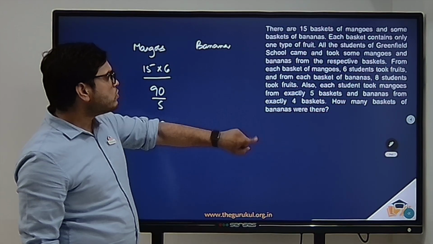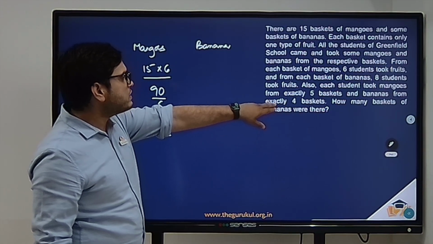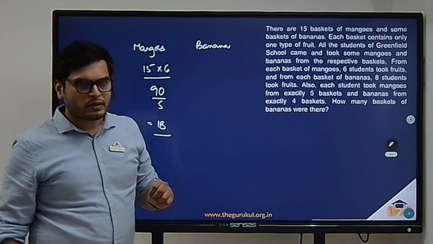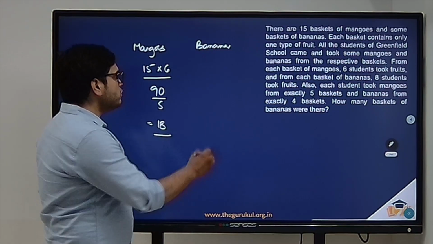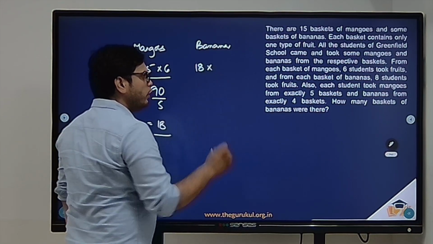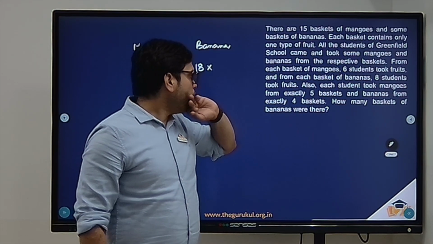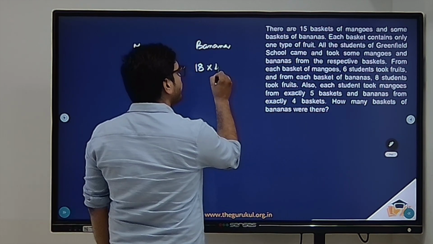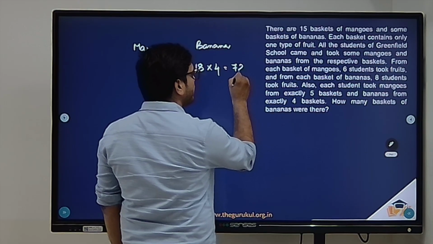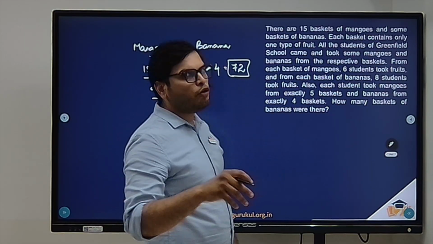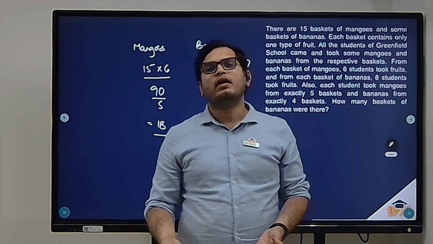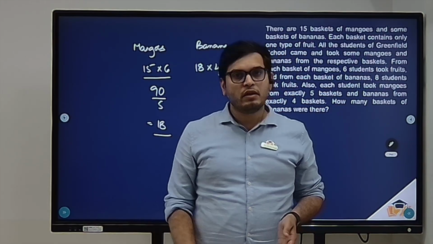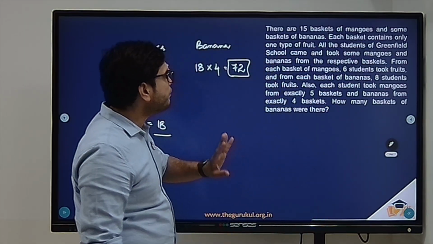And also each student took mangoes from exactly 5 baskets and bananas from exactly 4 baskets. So you have 18 students into, now each student made 4 pickings. So 18 into 4, which is nothing but 72. So let us suppose each student picked only one banana from each basket. There are 72 bananas that were picked.